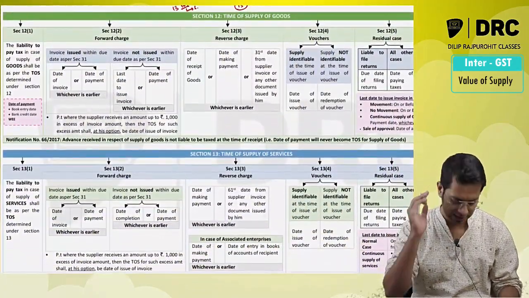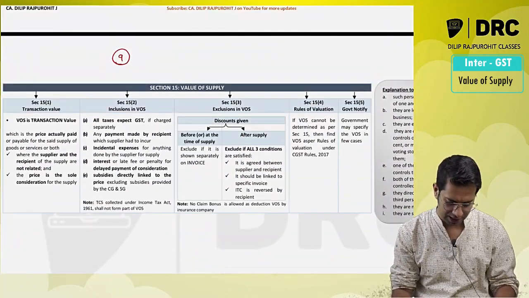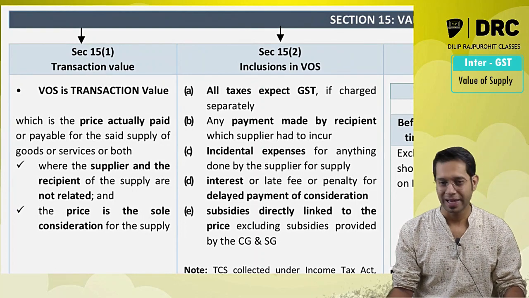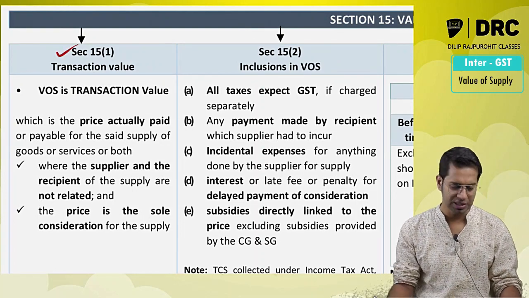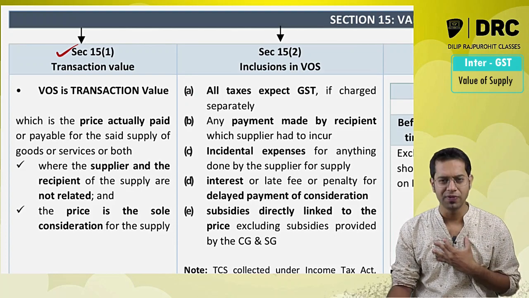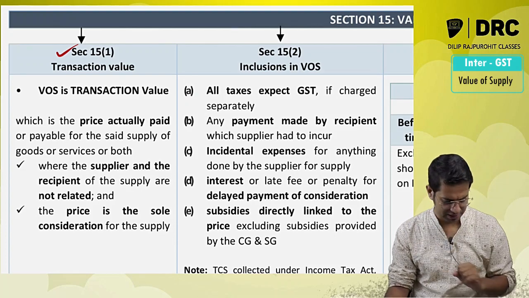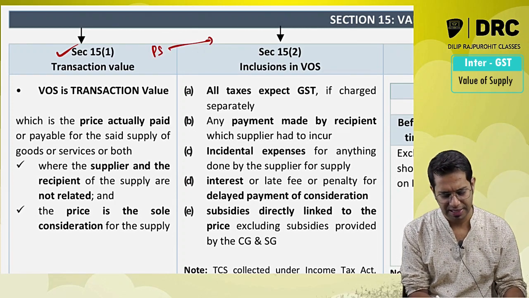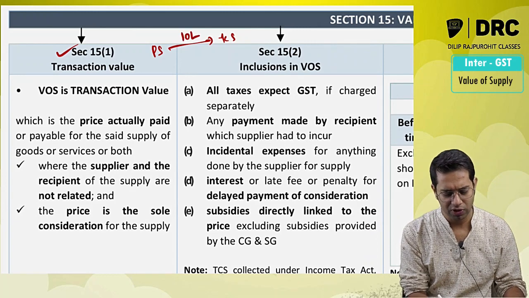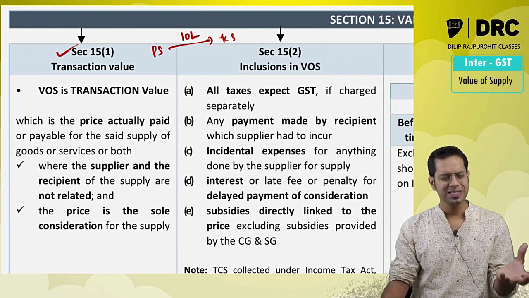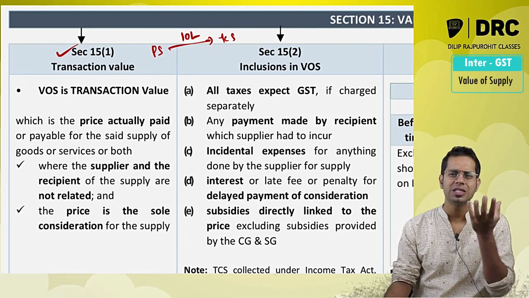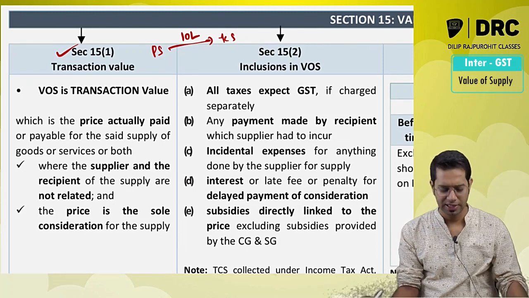Section name is what, sir? Section 15. Okay, so section 15 subsection 1 talks about what, sir? Transaction value. Section 15 subsection 1 says value of supply means transaction value. You just have to see whether there is a transaction between two different persons. Say Priya Sadis and Karina Sadis. Karina Sadis came to Priya Sadis and ordered a sari worth rupees 10 lakhs. Is there a transaction between Priya and Karina? Yes, sir. What is the value of that particular transaction? It is 10 lakh rupees, sir.